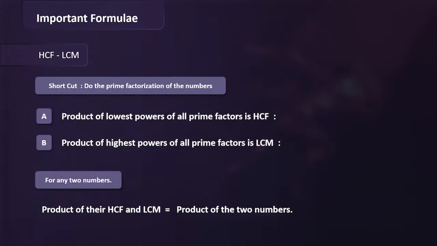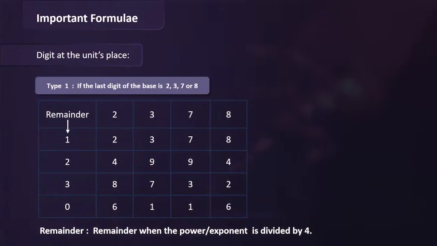Moving forward, the concept of LCM and HCF. LCM is lowest common multiple and HCF is highest common factor. Okay, so these two are the most important concepts on which you will find plenty of questions to appear. So these are certain things that you may remember about LCM and HCF. Okay, let's move ahead.